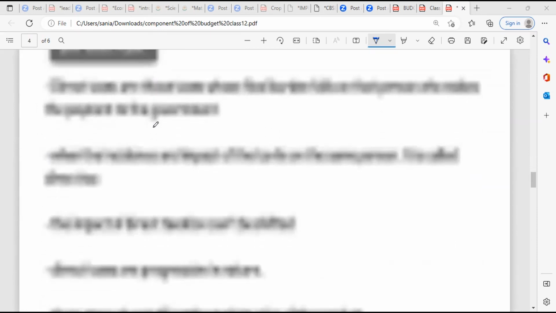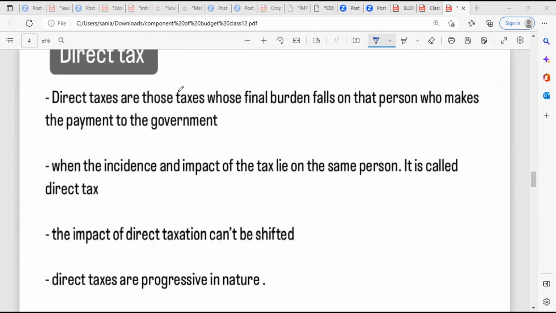Now, first of all, you have this direct tax. Direct taxes are those taxes whose final burden falls on the person who makes the payment.